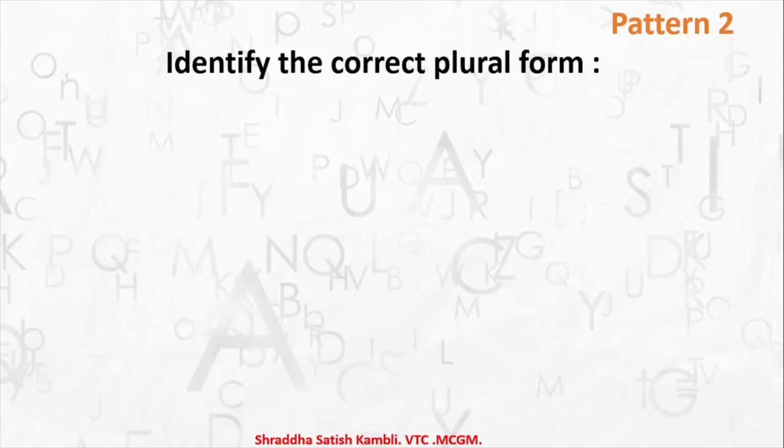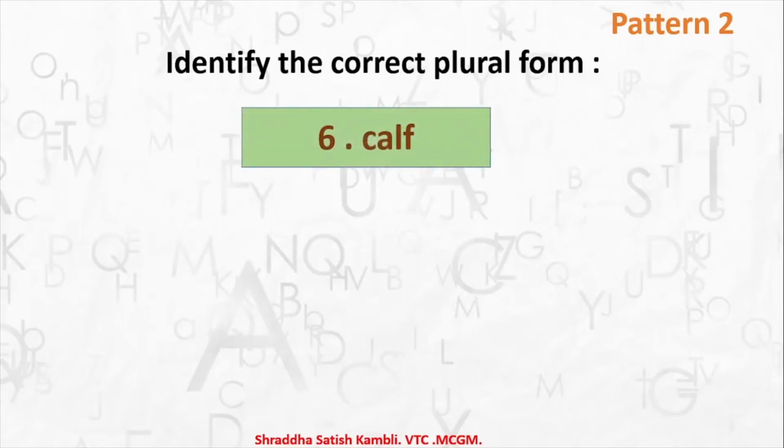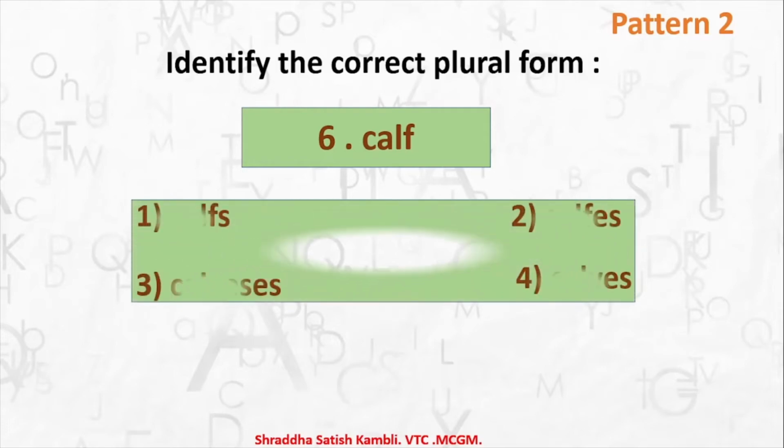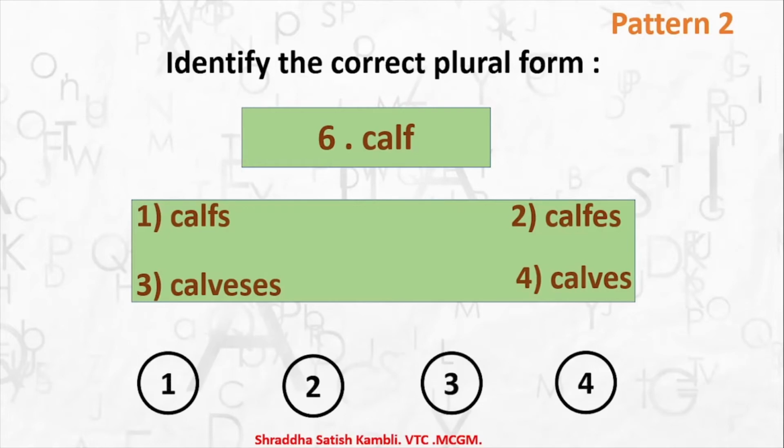Identify the correct plural form. Now there you identified the correct singular form, so here you identify the correct plural form. So you have calf. So calf is singular. So what is the plural of calf? Is it 1 calfs, 2 calfes, calves, or calves? So what is the right answer? It is option number 4, calves.